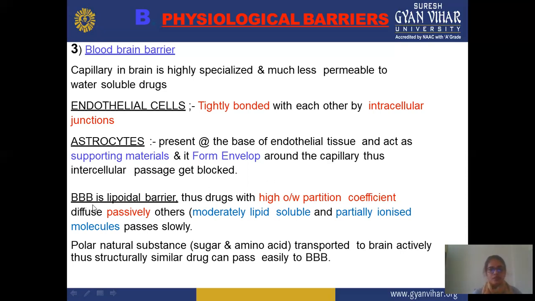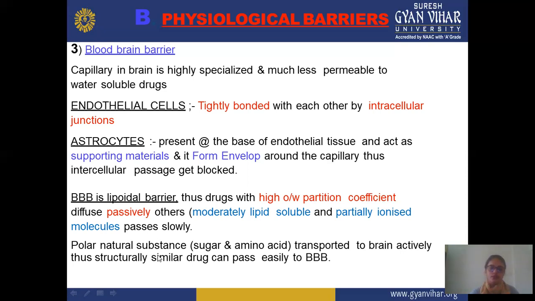Next, the blood-brain barrier is a lipoidal barrier. Drugs with a high oil-in-water partition coefficient diffuse passively. This means those drugs which have a high oil-water partition coefficient cross easily by passive diffusion, but drugs which have moderate lipid solubility or are partially ionized molecules cannot pass through this membrane, or pass slowly compared to molecules with a high partition coefficient.